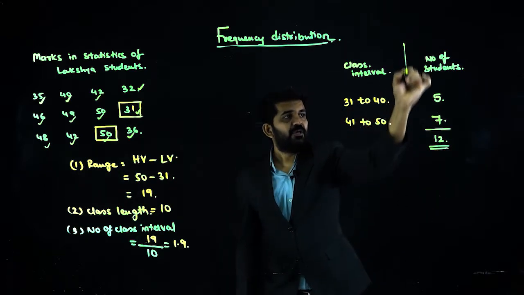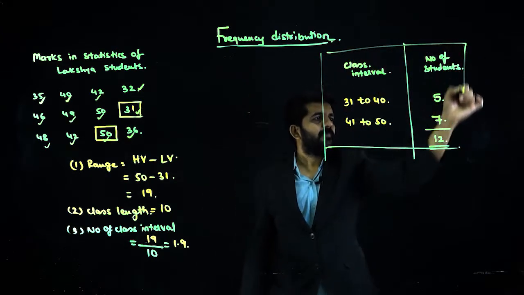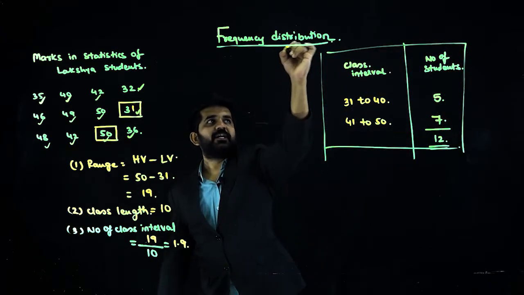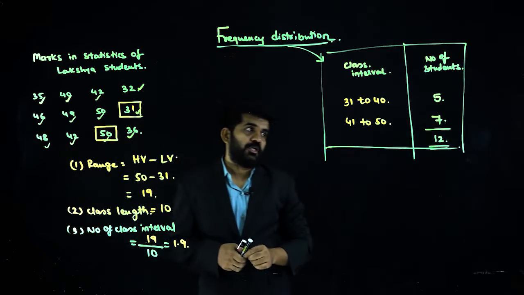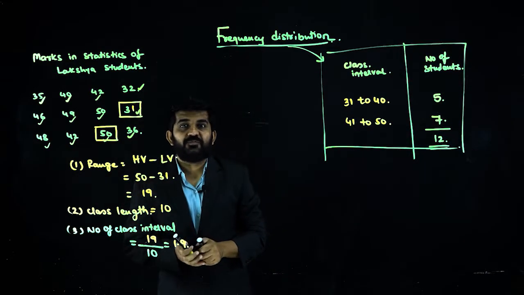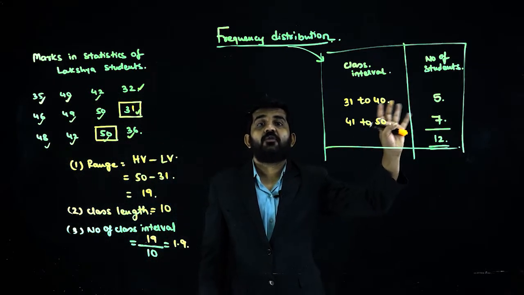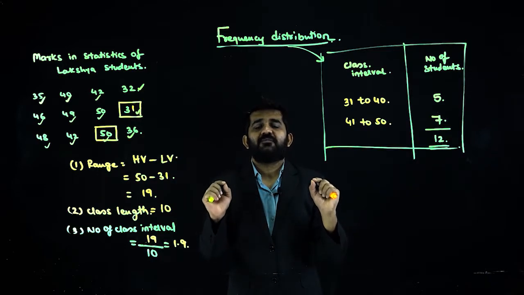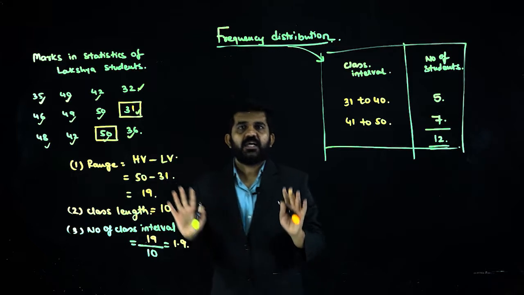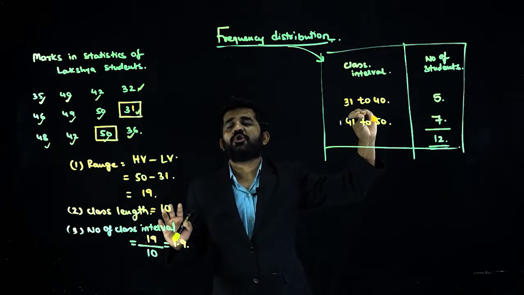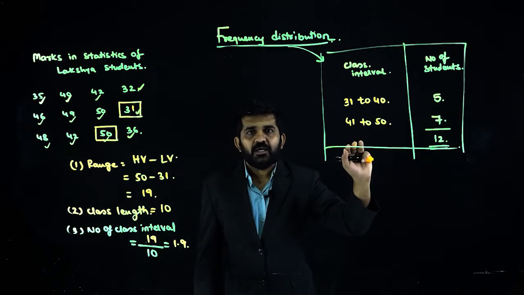And this table of distribution of number of students is nothing but a frequency distribution. So now understand, if someone finds out x bar of this data and x bar of this data, believe me, the answer will be absolutely the same. There will be no difference. And this is just a shorter version of this data, and this is termed as a frequency distribution.